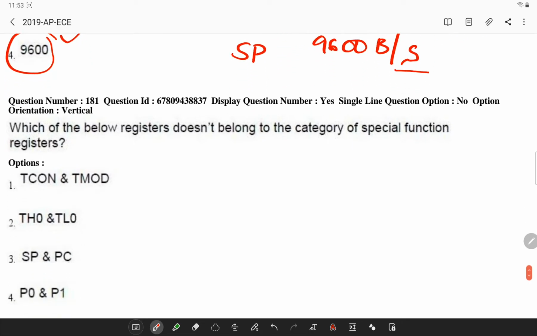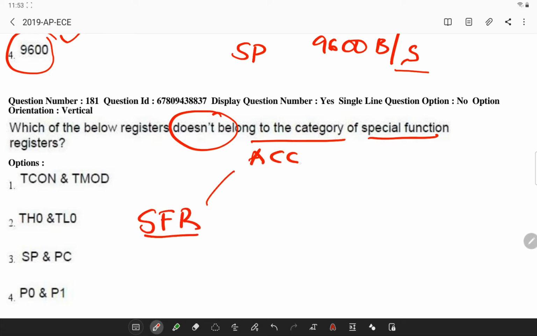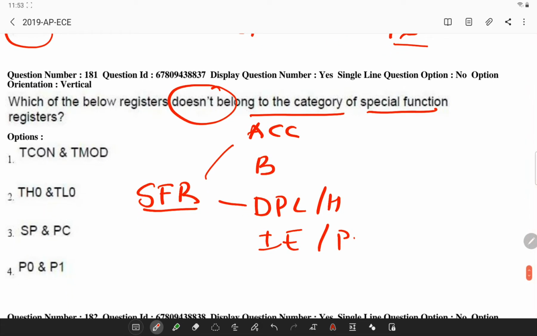Now, which of the following registers does not belong to the category of special function registers? So 8051 has the following special function registers. I'll give you a list. So you have your accumulator, B, and data pointer low and high, IE, IP, and we have the ports P0, P1, P2 and P3.